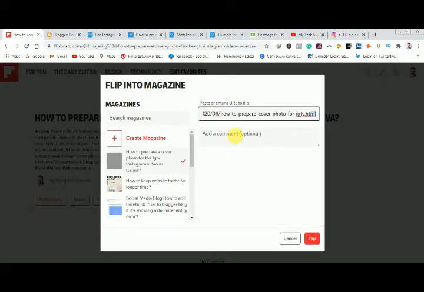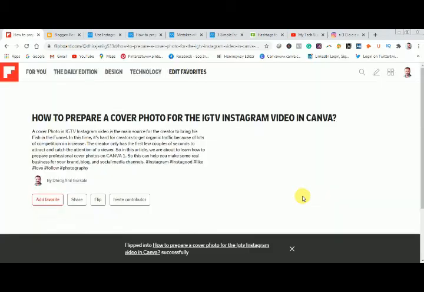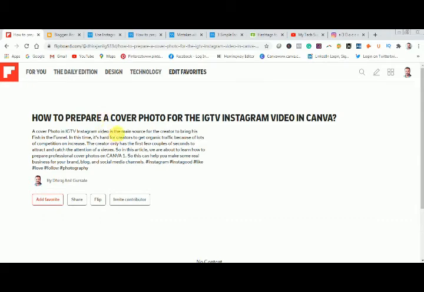Now here you have to give a keyword related to your article topic. So in my case my article is on Instagram, so I will add Instagram as my article name and I will click on flip. Now this article has been published, but I haven't given a cover photo to this published article on Flipboard. So I will click on back button.